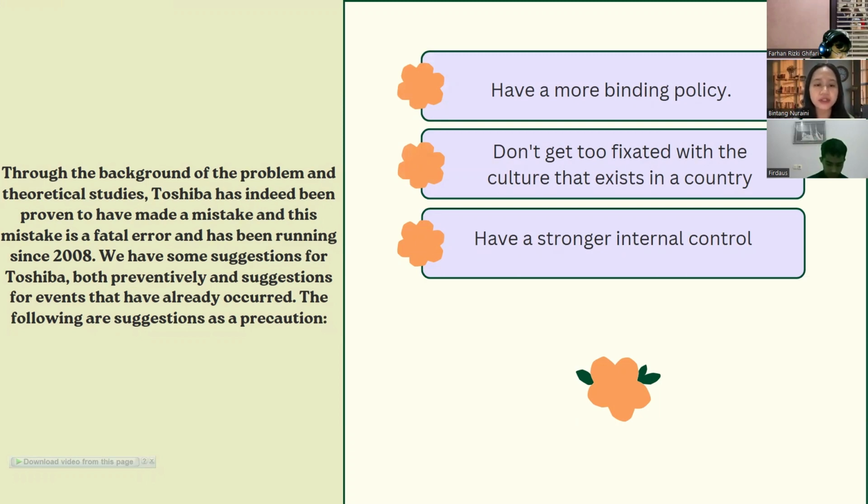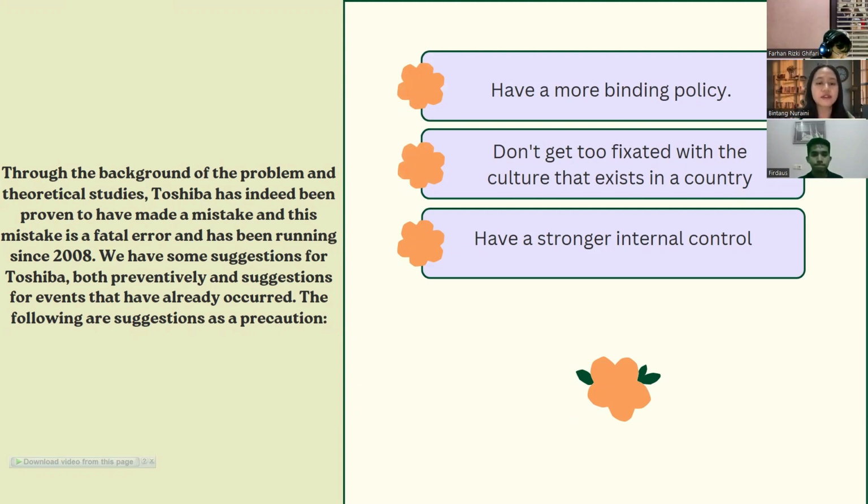Second, don't get too fixated with the culture that exists in a country. Based on our search results, we found that in Japan there is a culture of respecting seniors. Maybe this is what causes the case at Toshiba to be revealed only after all this time. It is possible that employees at Toshiba actually knew about the bad things done by their seniors, but were reluctant to reprimand and report them because of this cultural element.